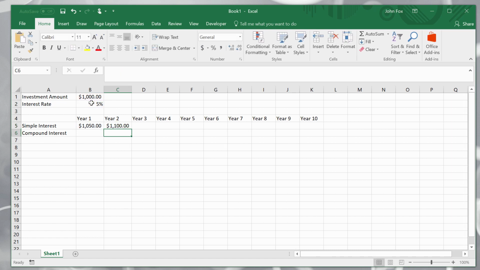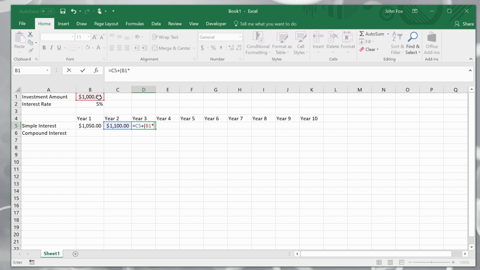Let's see that. 1,100. So that is how much is in the simple interest bank account at the end of year 2. Let's do year 3. Now you'll see in a second, we don't need to do all 10 years because I'm going to show you something pretty cool here. Year 3 will equal, again, the end of year 2 account plus the interest repayment, which is the original principal, 1,000 multiplied by the interest rate.